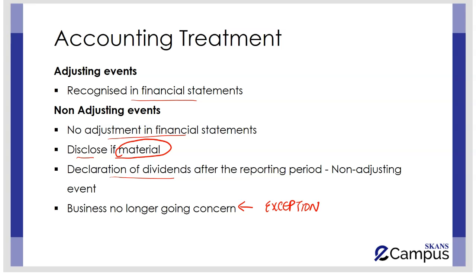If after the reporting date such a major event has taken place, like maybe fire or flood which has impacted your factory, that the business no longer remains going concern, then in this case you discard the previously maintained financial statements and then the financial statements are made again on a breakup basis. So this is the only exception of non-adjusting events.